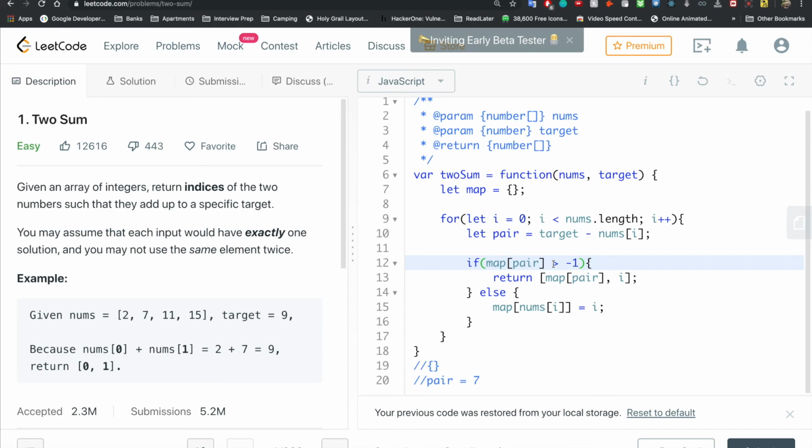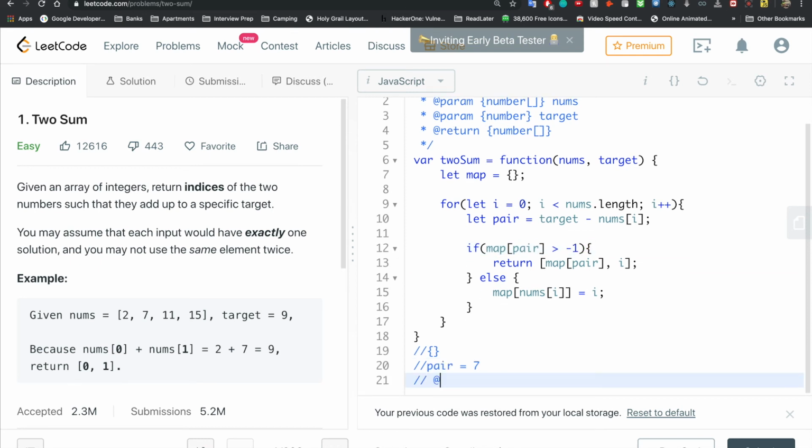So if it is really undefined, we're not going to have to worry about it. It's going to ignore this if and go into the else. And so right now, we're at the 2, and we were looking for the 7. So we were looking for the 7 in this statement here.